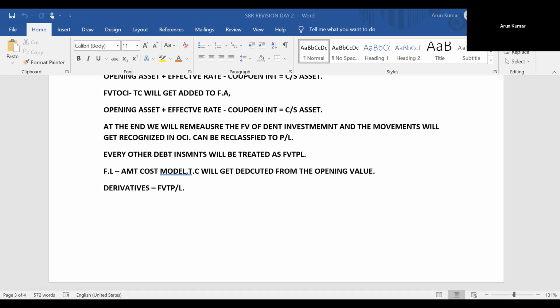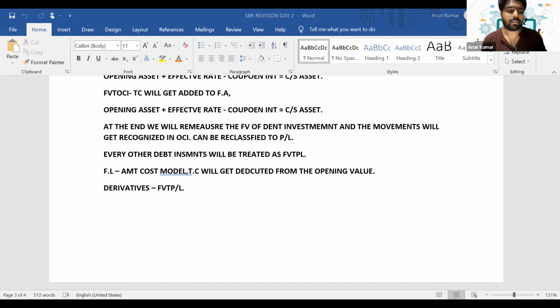But when it comes to impairment of financial assets, we have a separate treatment as referred to in IFRS 9 itself. The standard has given certain guidelines on how to account for it. The impairment of financial assets mainly happens with debt investments accounted using the amortized cost model and the FVOCI model. The impairment will not affect those debt investments which are treated using the FVTPL model.